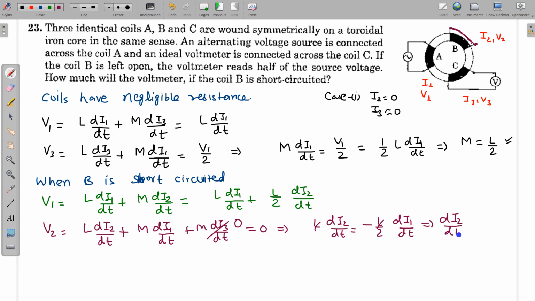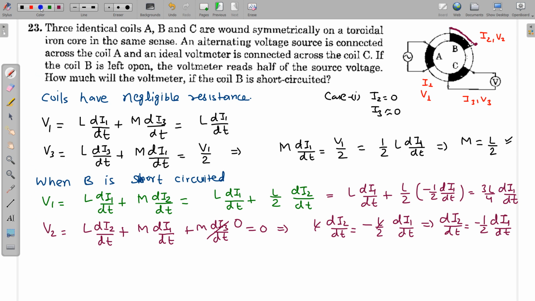So di2 by dt is equal to minus half di1 by dt, and we can use this relation in this equation. This is L di1 by dt plus L by 2, and for di2 by dt we can write minus half di1 by dt. So this is L minus L by 4, this is 3L by 4 di1 by dt. So V1 I can write in terms of di1 by dt only.